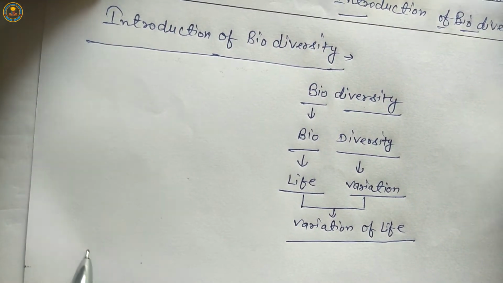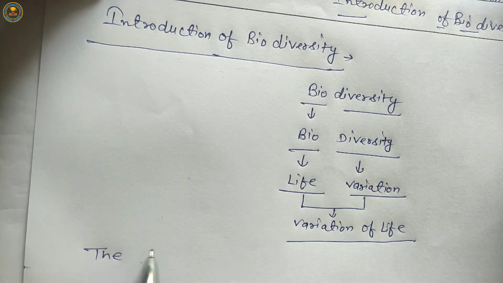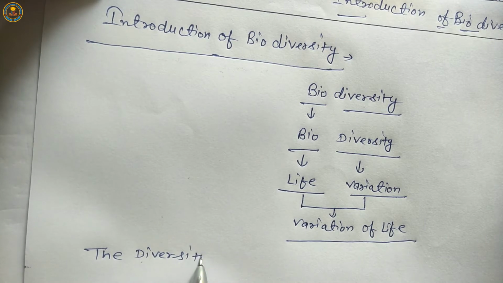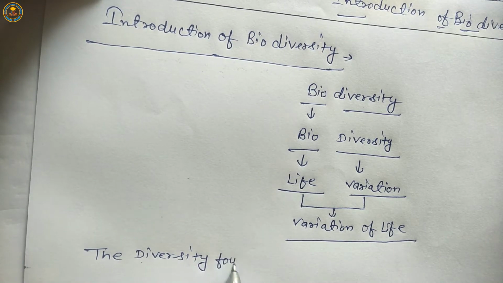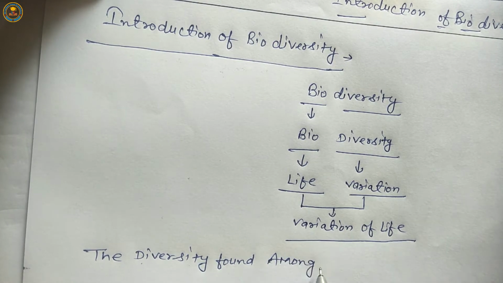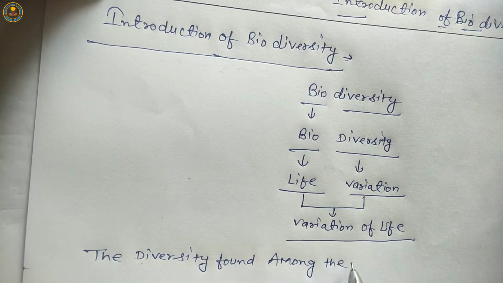And next is the diversity found among the living.